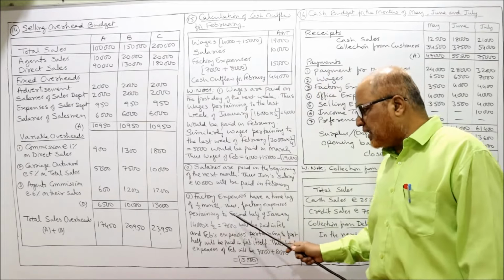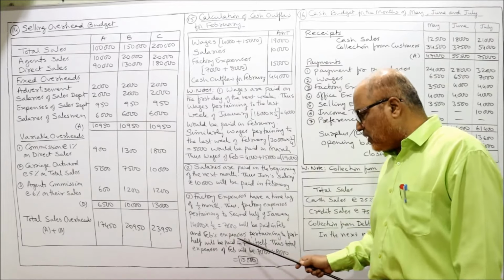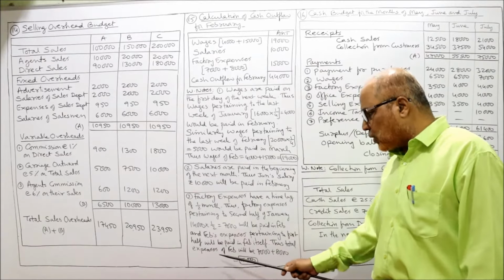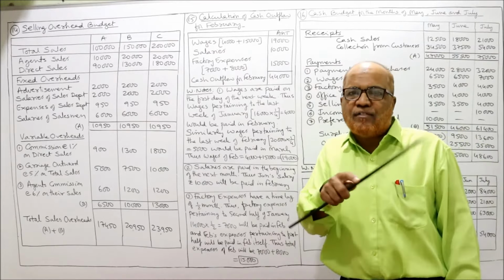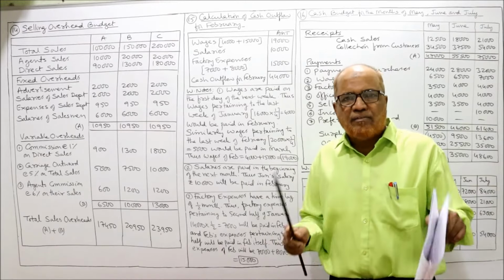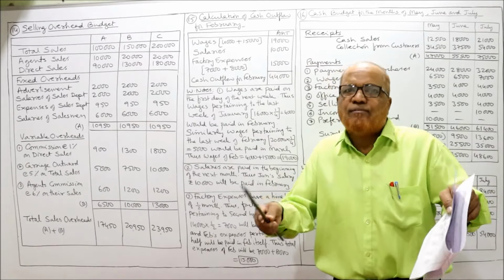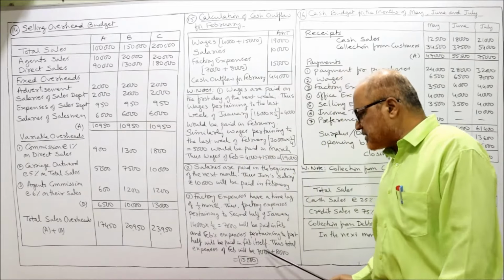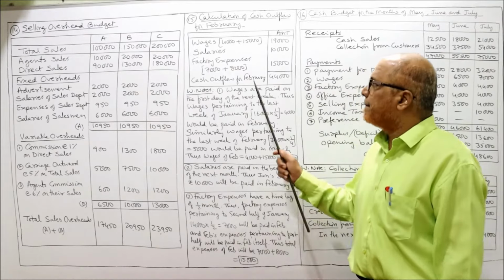Thus factory expense pertaining to second half of January, 7,000, will be paid in February, and February's expenses pertaining to first half will be paid in February itself. Thus total expense of February will be 7,000 plus 8,000. So half of January and half of February. January's half will be paid in January itself, remaining half will be paid in Feb. February's half will be paid in February, remaining half will be paid in March. So 7,000 plus 8,000, 15,000 is the total factory expense paid in Feb.